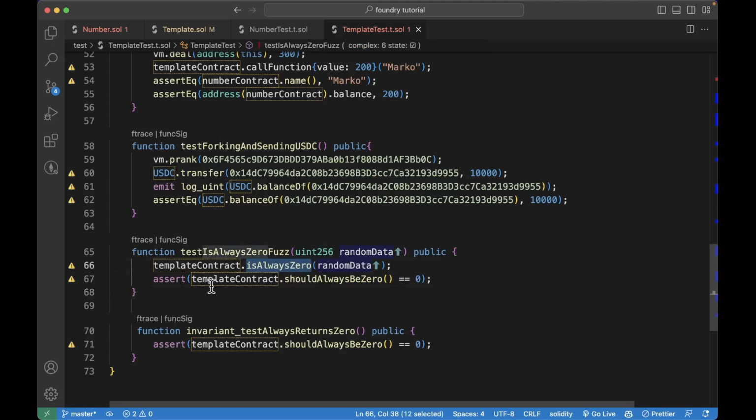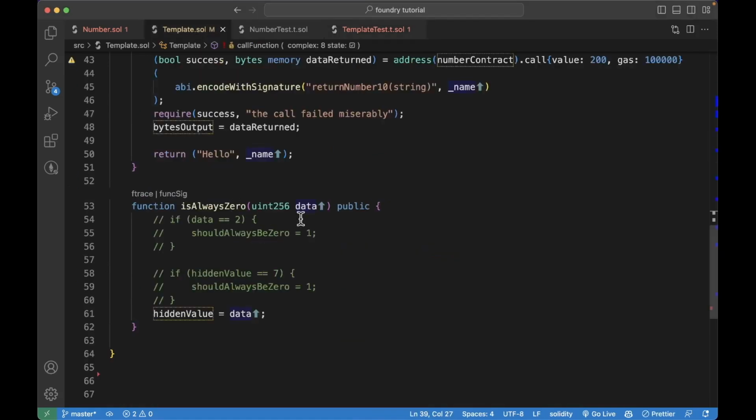And here we just say, hey, template contract, that is always zero, pass in the random data. And the is always zero is a function that we defined here, which takes in data, which is a uint. We have if statements, which are commented out for this function to pass. So if the data is 2, should always be zero is equal to 1, or if the hidden value is equal to 7, should always be zero equals 1. So for both the fuzz test and the invariant test to pass, these need to be commented out.